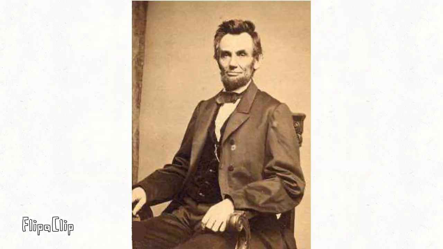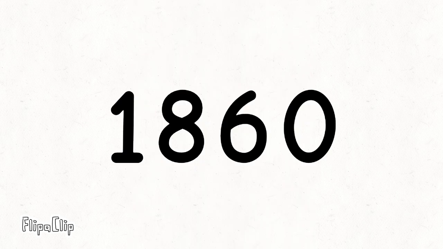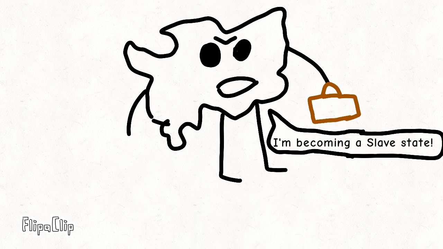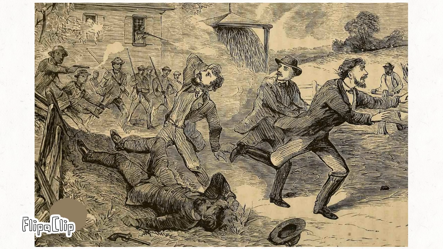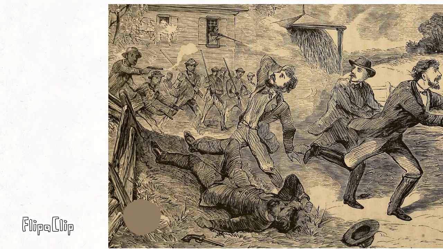Later on, when Abraham Lincoln was president in 1860, states withdrew from the U.S. to become slave states in the South. This triggered conflict between the Union and the newly formed Confederate States of America, leading to the Civil War.